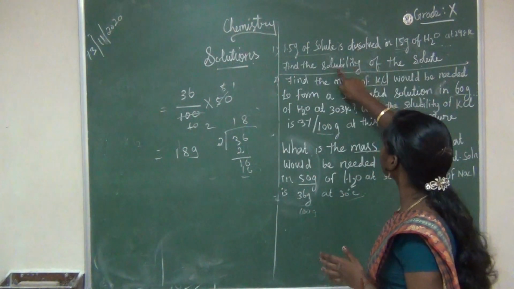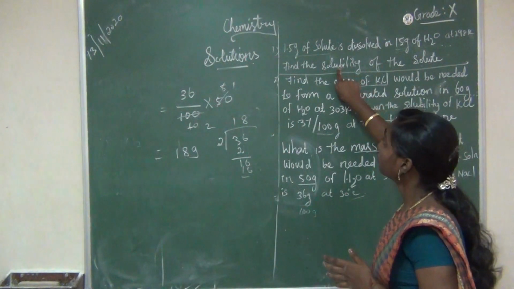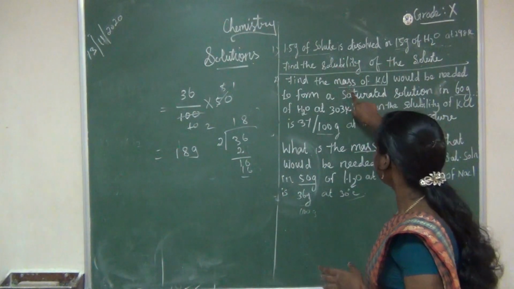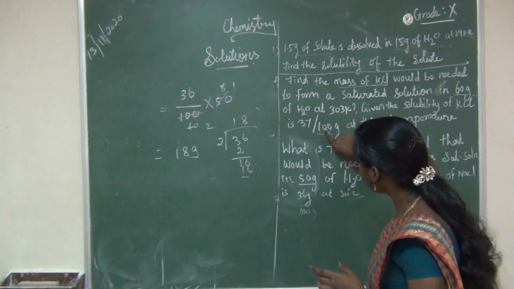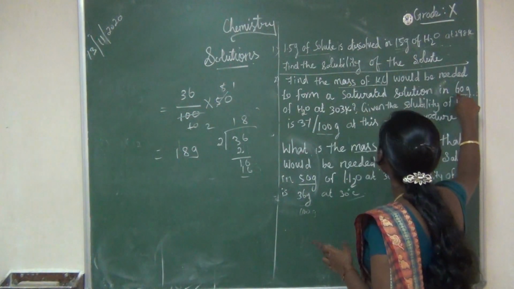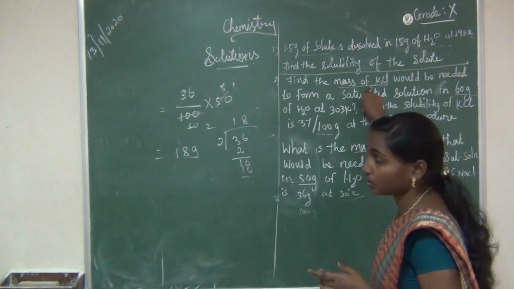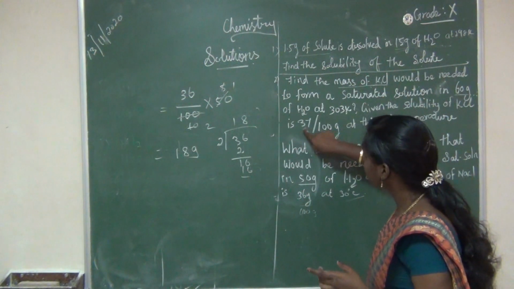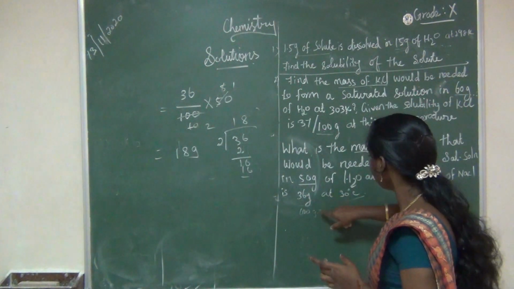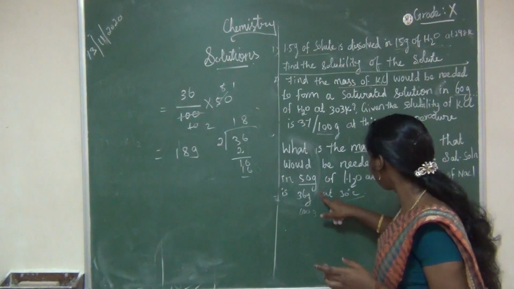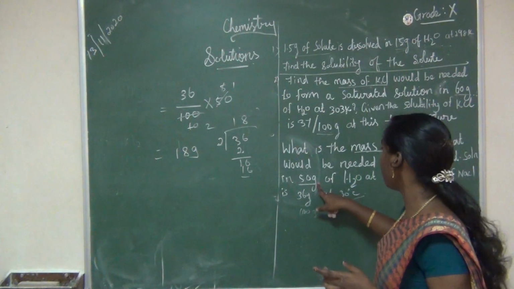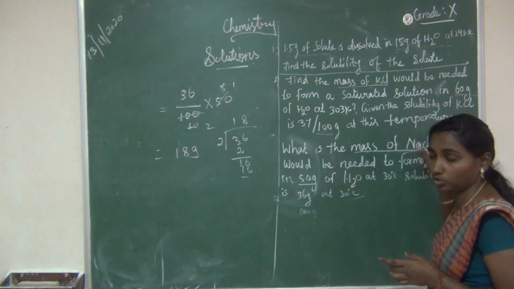First one, solubility. So solubility formula, mass of solute divided by mass of solvent into 100. And these two problems, if 100 gram of water can dissolve 37 gram of salt, means 60 gram of water can dissolve how much gram of salt, right? So we need to take as 37 divided by 100 into 60. Here also like that only. 100 gram of water can dissolve 36 gram of sodium chloride, means 50 gram of water can dissolve how much gram of sodium chloride. That only we need to find out.